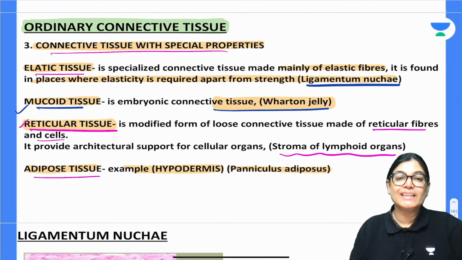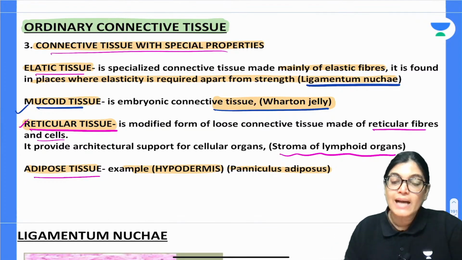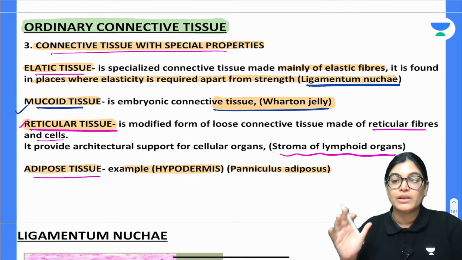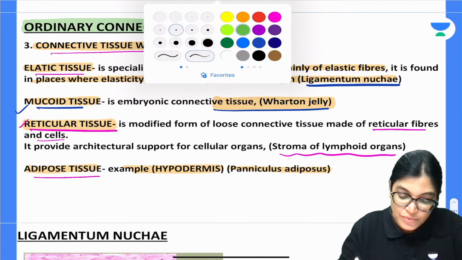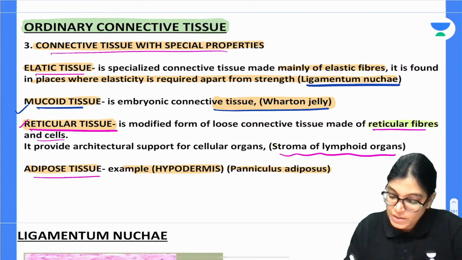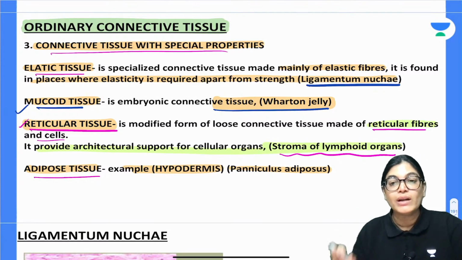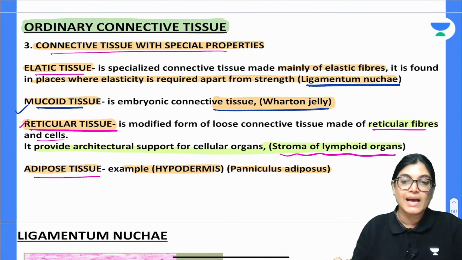Embryonic connective tissue containing Wharton's jelly is mucoid tissue. Reticular tissue has reticular fibers. As I told you, it forms a supporting network for lymphoid structures. Reticular fibers are found in association with the stroma of lymphoid organs, which we have already talked about. Only the thymus gland does not have reticular fibers as the supporting network, and here the example is the epithelio-reticular cells.